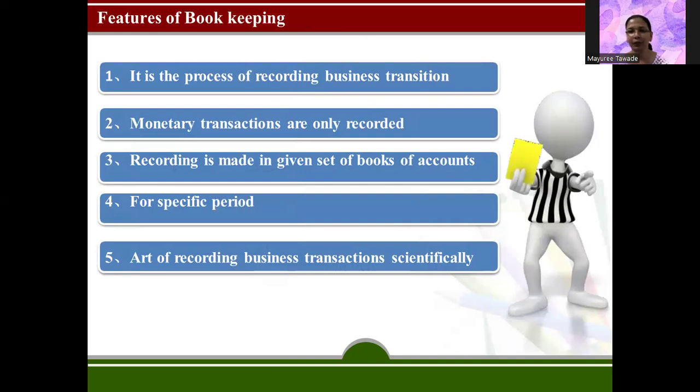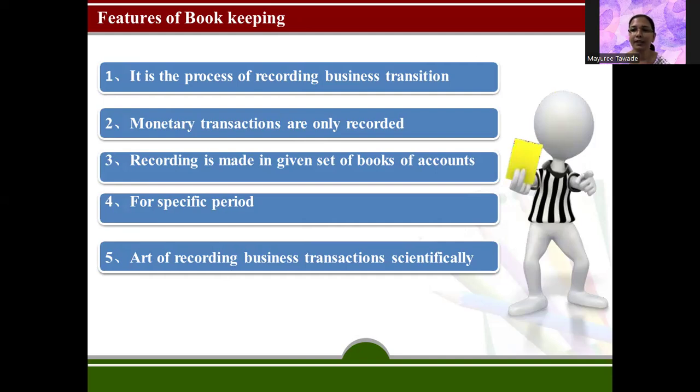Features of bookkeeping: monetary transactions are only recorded. Recording is made in a given set of books, that is journal and ledger, and after that the financial statements are prepared from these two basic sets of books, journal and ledger. We are going to see it in further videos. And it is for a specific period.